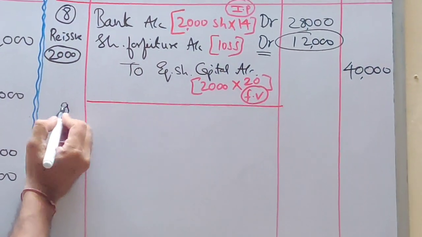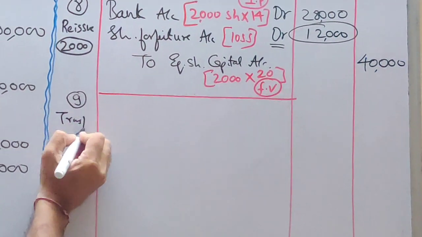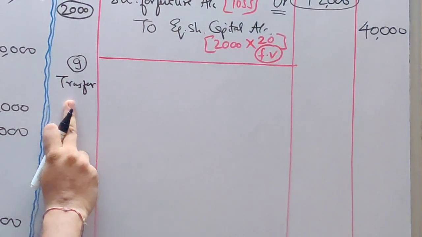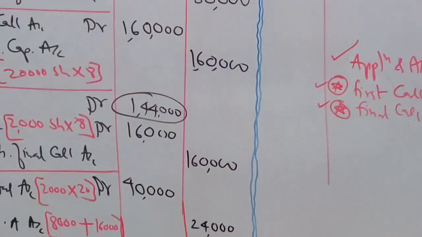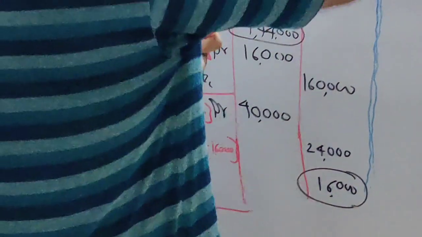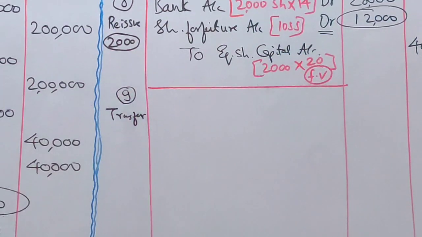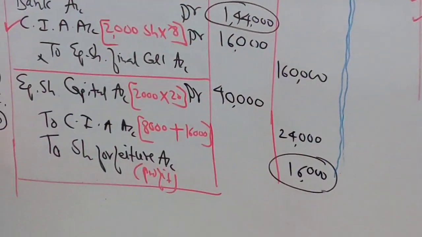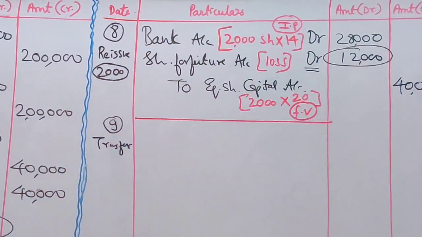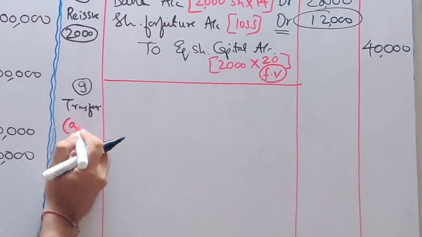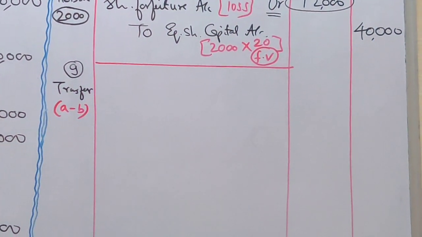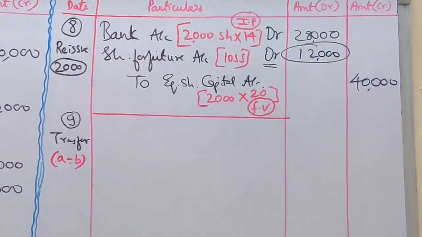Now the last entry, transfer entry. Now for transfer, you have to check. What will you check? How many shares we forfeited? 2,000. How many we reissued? 2,000. If the number of shares forfeited and reissued are the same, then for transfer, you have to do A minus B. Now what is this A minus B?